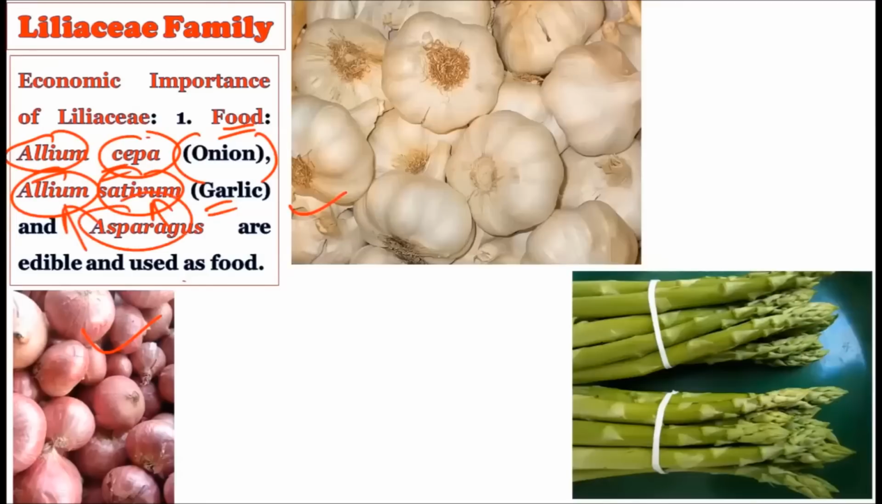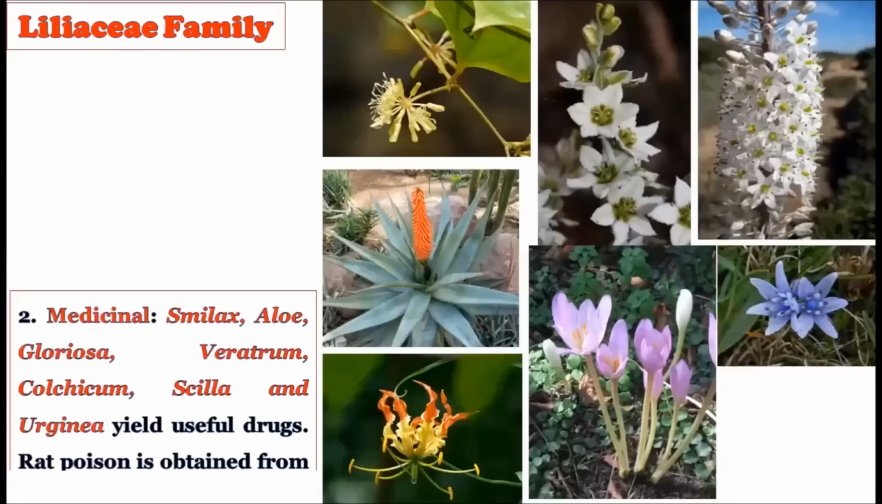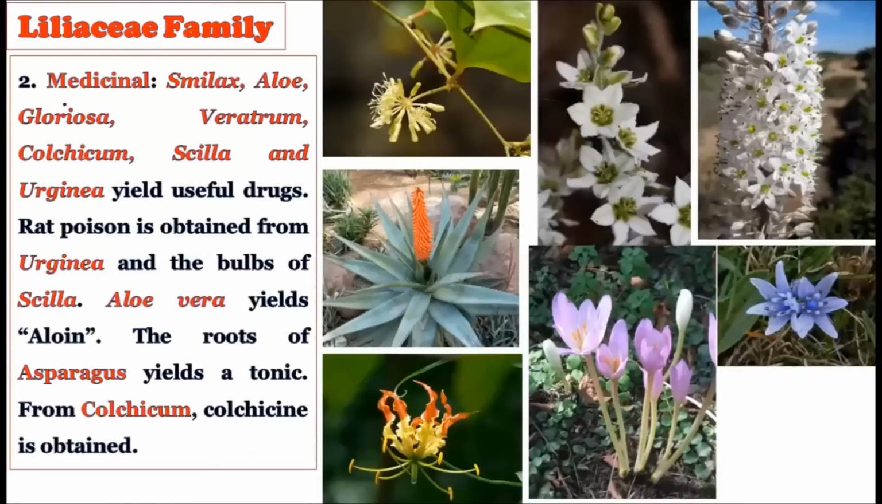Then the asparagus plant is also edible as a food material. So all these members belonging to the Liliaceae family are edible in nature. We can directly consume them. So there is a great economic importance of the Liliaceae family members as food or edible material. Then we have some members which also show medicinal properties.